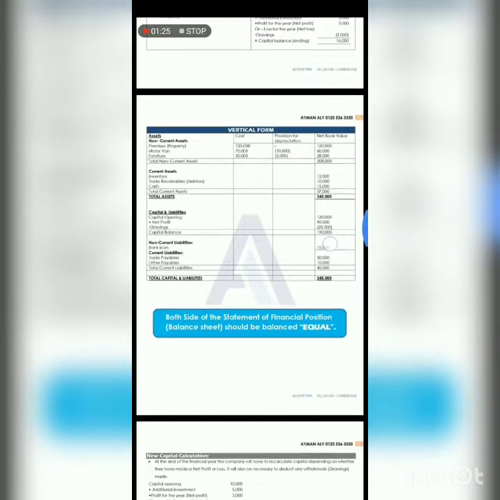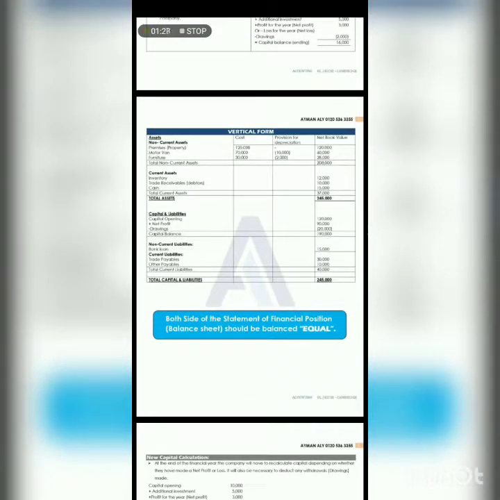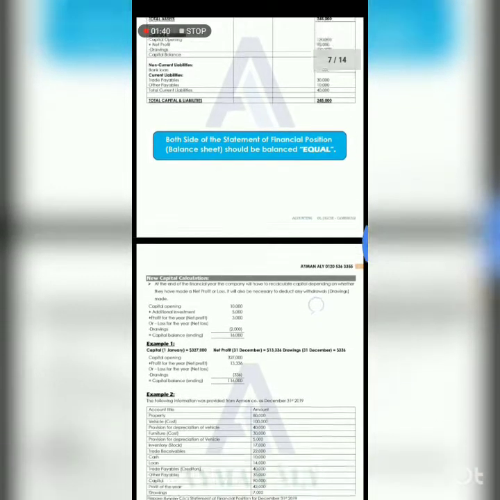This is the vertical form of the balance sheet. First we have assets classified into non-current and current, then we have capital, and then non-current liabilities and current liabilities. And these are some examples. You can go through them.